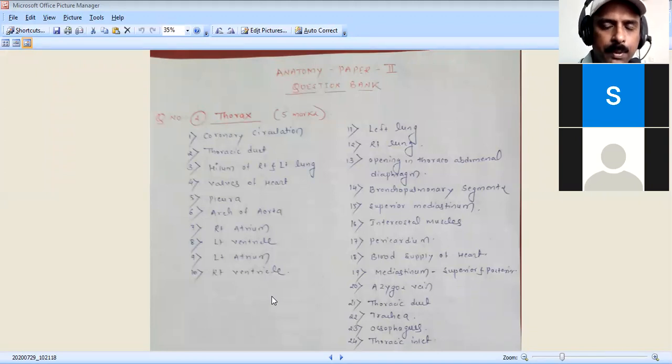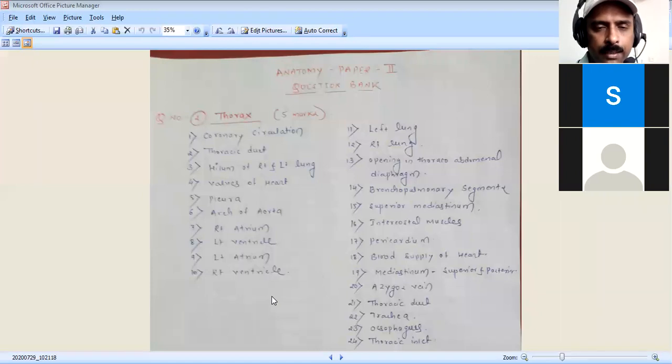Cervical pleura covers the apex of the lung. Mediastinal pleura covers the mediastinal surface of the lung. The costal surface of the lung is covered by the costal pleura. The diaphragmatic surface of the lung, which is the base of the lung, is covered by the diaphragmatic pleura. So cervical, mediastinal, costal and diaphragmatic surfaces: all these surfaces are covered by what we call the pleura.